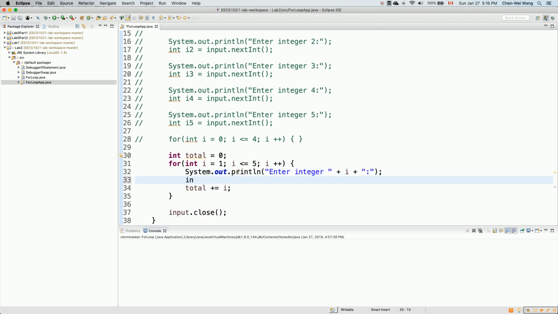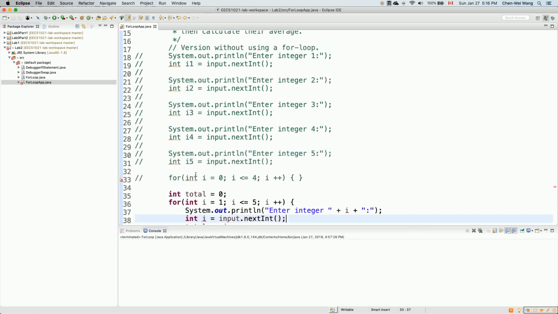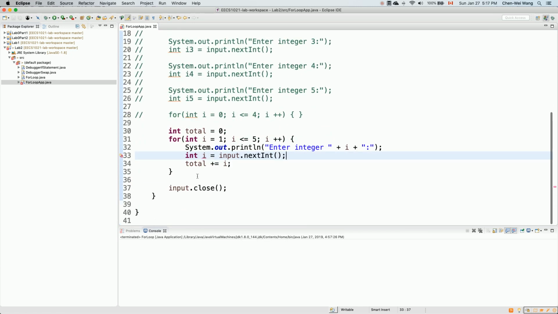So over here you can say int i is assigned input.nextInt. Actually we already got i, so we have a name clash, because you already chose the loop counter to be i. You cannot clash with it. So what about I just say x? Each user input variable will just be x.